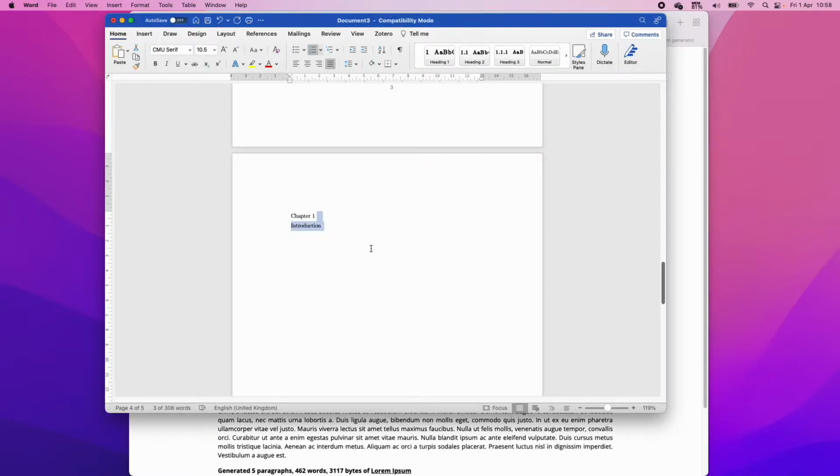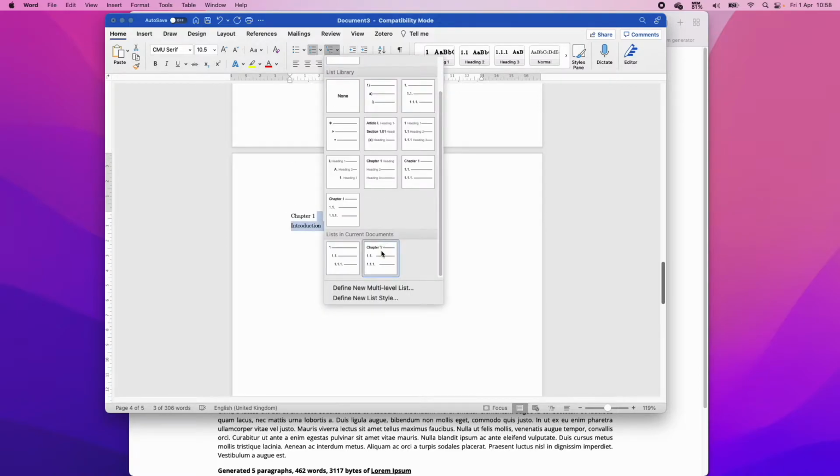Cool. So now we've got this multi-level list, and I think we're going to have to select it. Here we go. So this is the one we just created. If you would like to save this, you can right-click on it and click Save into List Library, which is what I've done here. As you see, this is the second time I'm doing this talk, so I've got 2 of them, but now you'll have it saved.